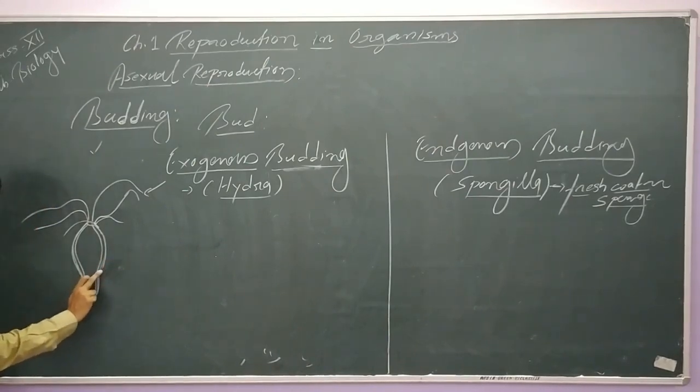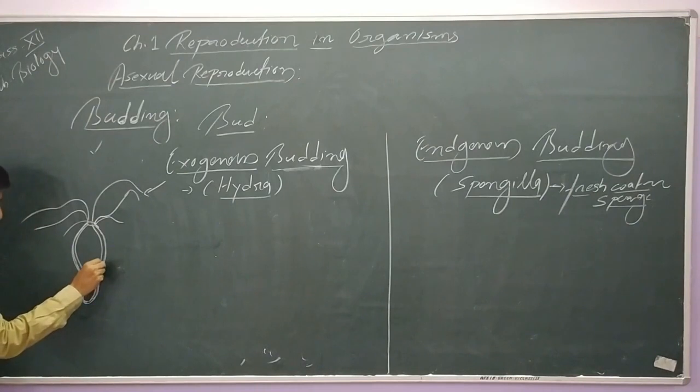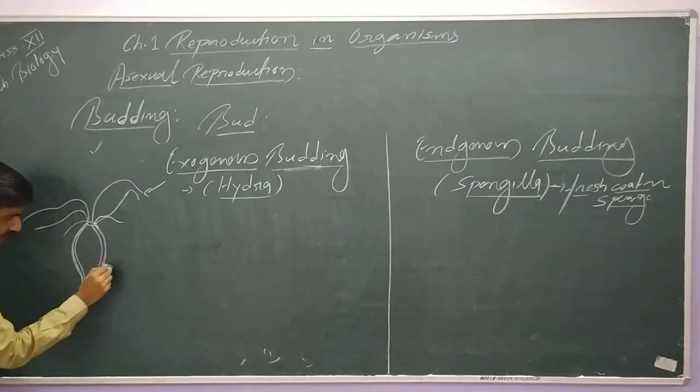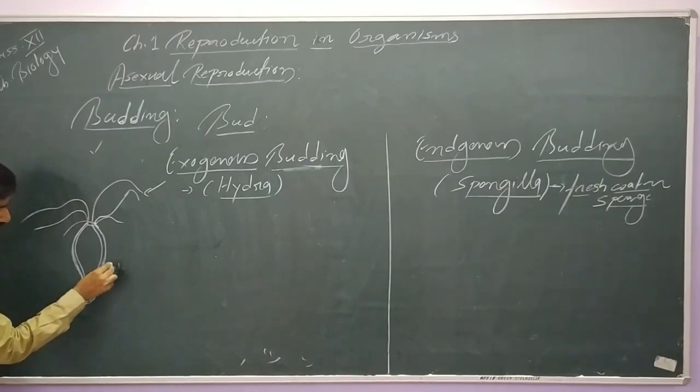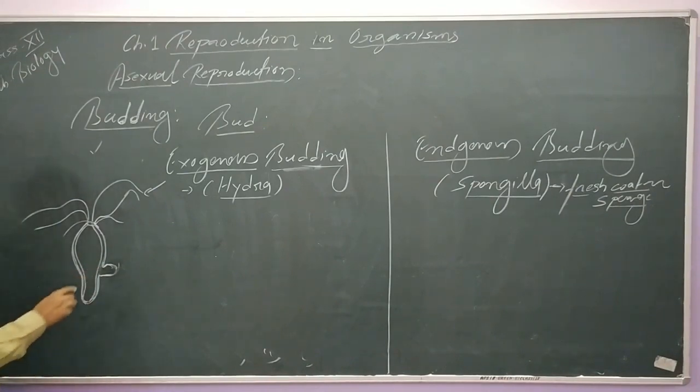Now, from here, in a single diagram we can explain. From the gastrodermis, from the body cavity, there is development of an outgrowth, and this outgrowth is formed due to repeated division. This is very important.